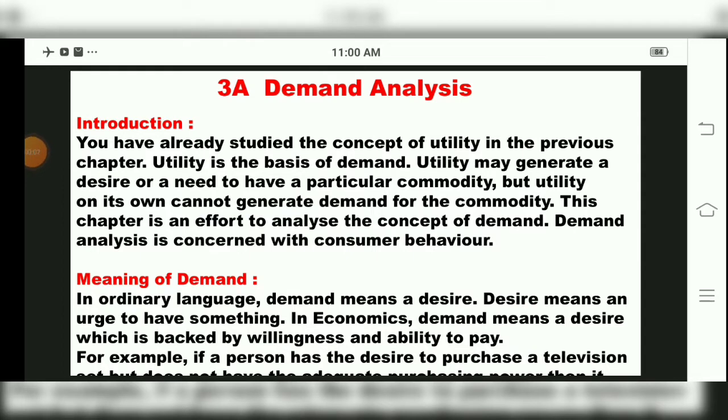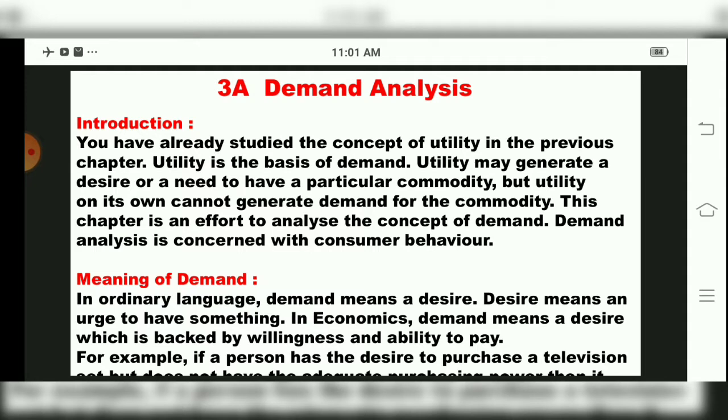Good morning, dear students. Last period we finished with a utility chapter, and now we are starting a new chapter in economics, that is demand analysis. This chapter is divided into two parts, children. That's why this third A, demand analysis chapter, tells us about what is demand.